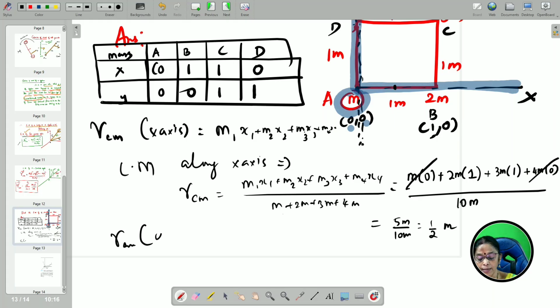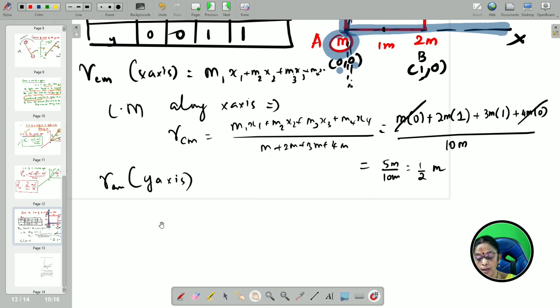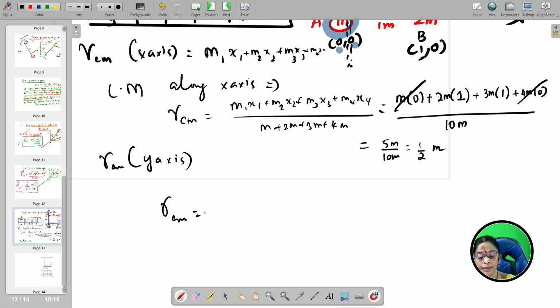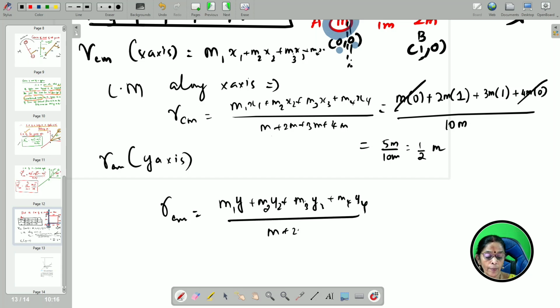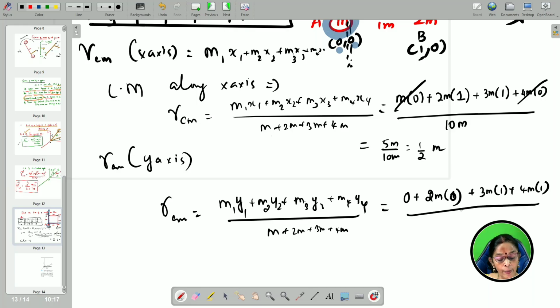Similarly, find out RCM along y axis. Same way, same formula, but instead of x, the y axis. So, RCM along y axis is m1 y1 plus m2 y2 plus m3 y3 plus m4 y4, divided by m plus 2m plus 3m plus 4m. So, that will be equal to, what is m1 y1? 0. What is m2 y2? 2m into 0, got it, and 3m into 1, and 4m into 1, divided by 10m.